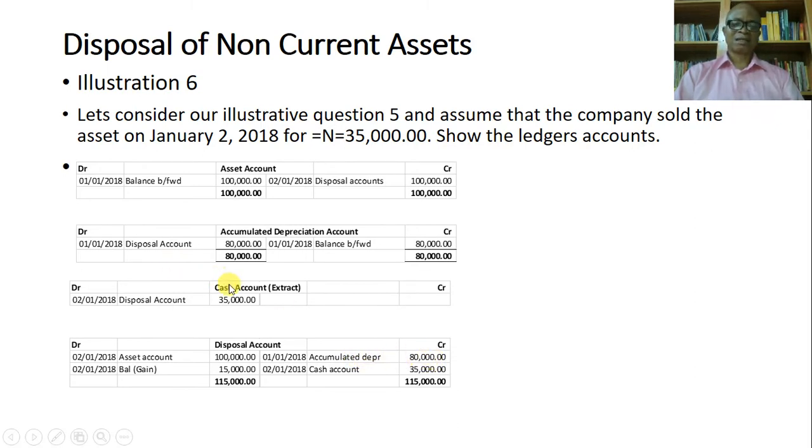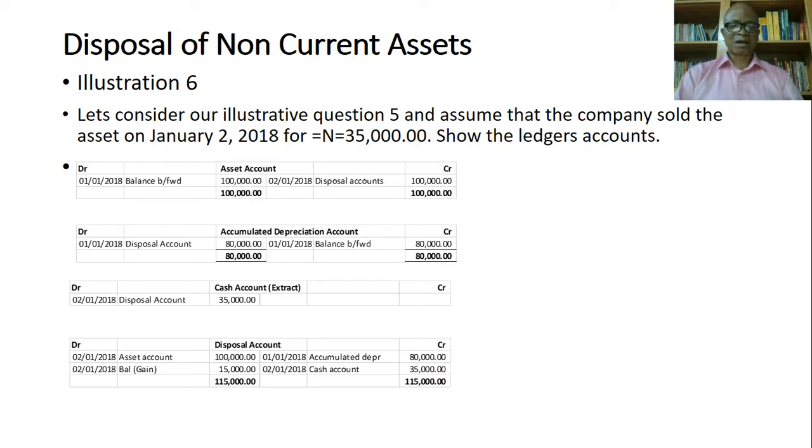Now let's look at the cash that came in as a result of the sale or the disposal of the asset. So you have cash account, I call it extra because this is not the total picture of the cash account. So 35,000 came in, so you debit your cash account and then you credit the disposal account as well with the value, that's 35,000 naira.